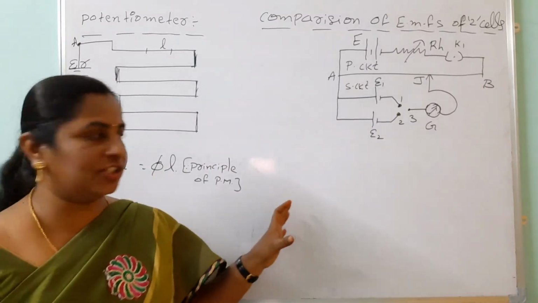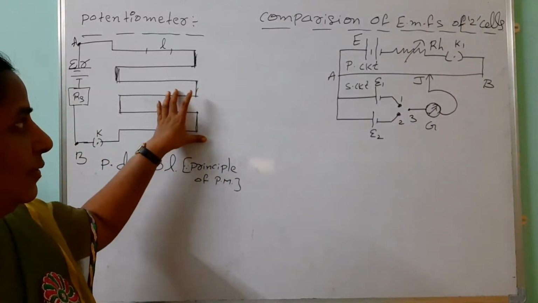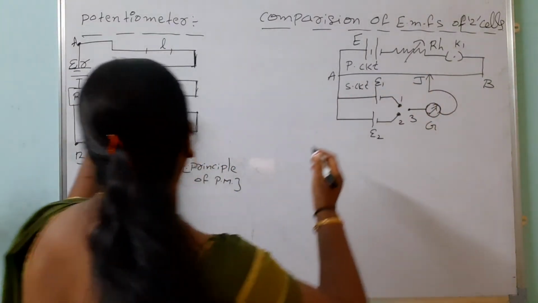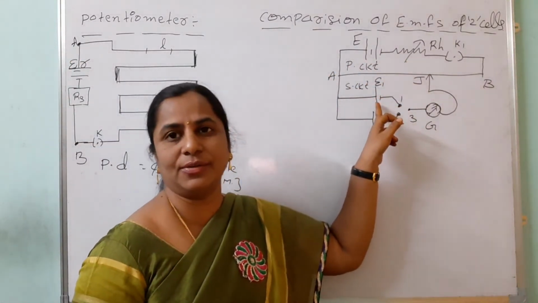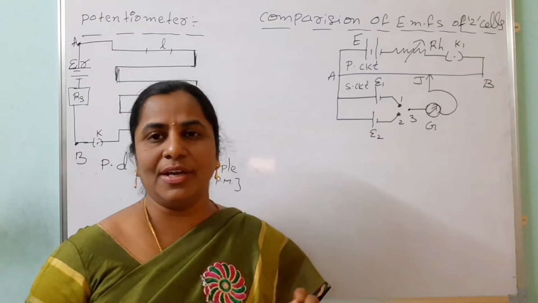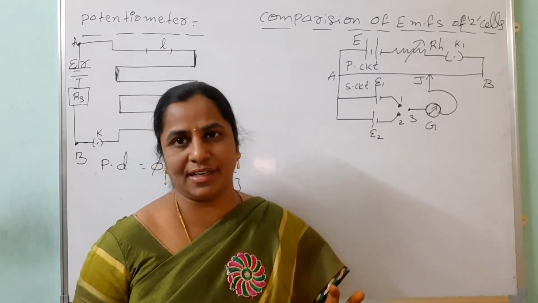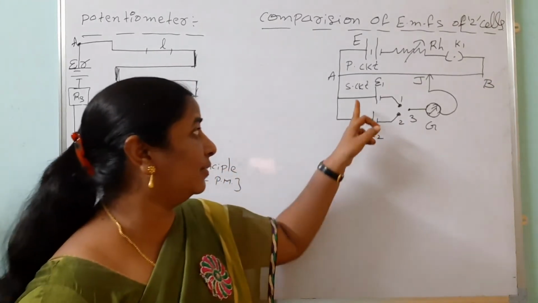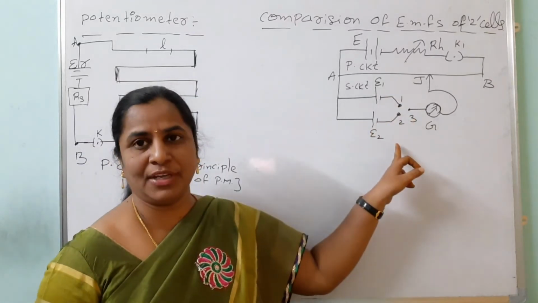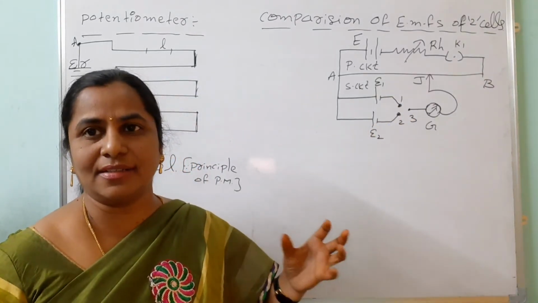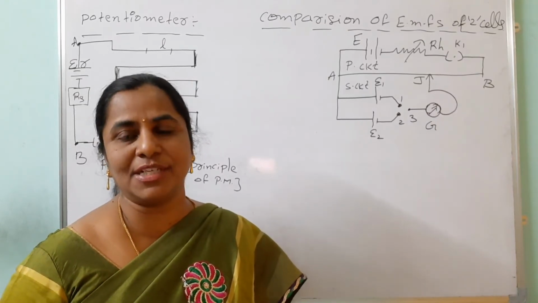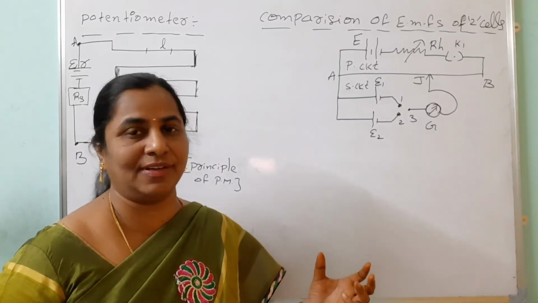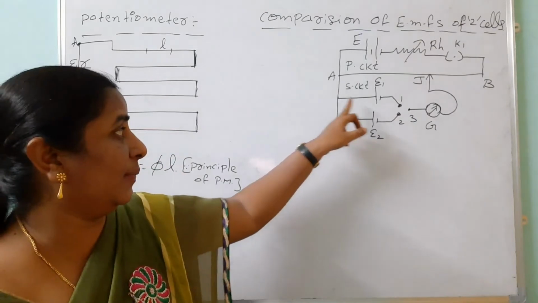Based on the potentiometer, this is the primary circuit. This is A and B. Look here, A and B. Across the primary circuit, we take one more circuit, called the secondary circuit. In the primary circuit, constant current is there, but in the secondary circuit, we take two cells. Why are we taking two cells? The question is to compare the EMFs of these cells, which means we require two cells to compare. How are you connecting? Look here.